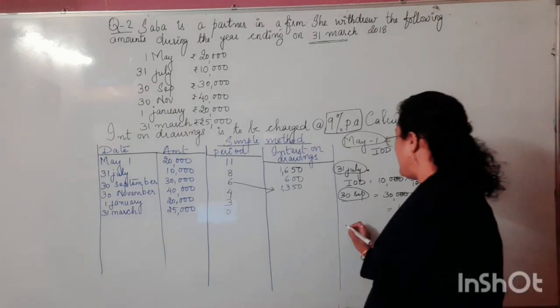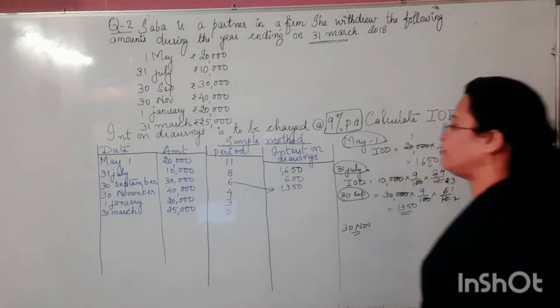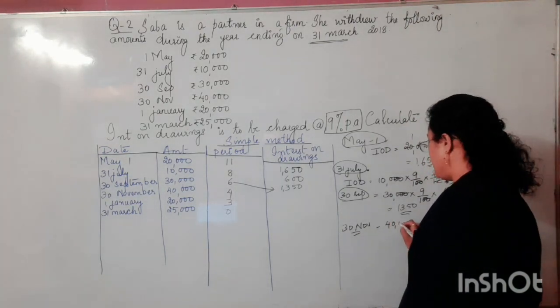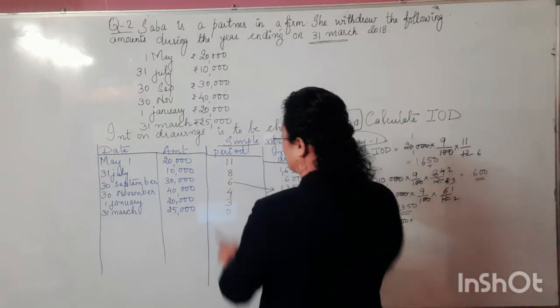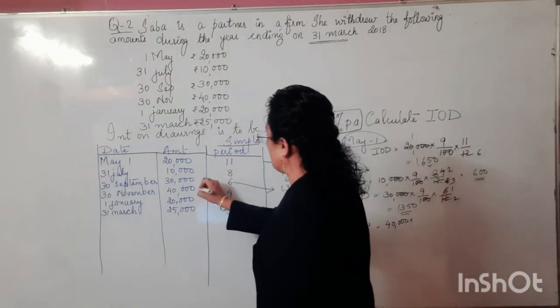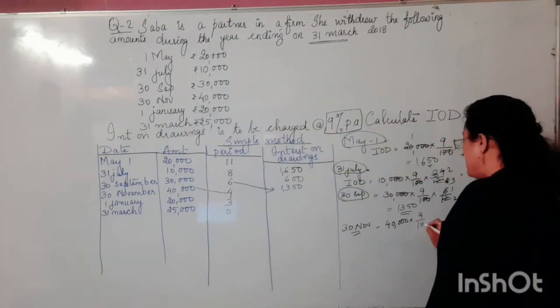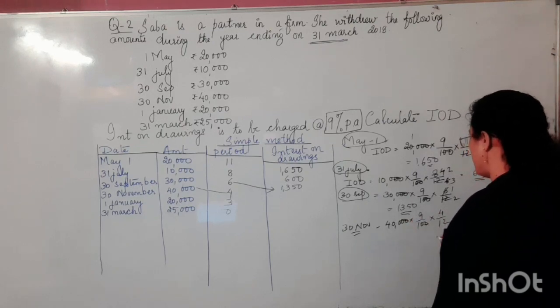Similarly, you can calculate for the 30 November. Let us calculate for the 30 November. What is the amount for 30 November? 40,000 into, what is the monthly duration? We need to calculate the interest on drawings for the duration of 4 months. The rate will remain the same: 9 upon 100 into 4 upon 12. This is how we will be solving this here.